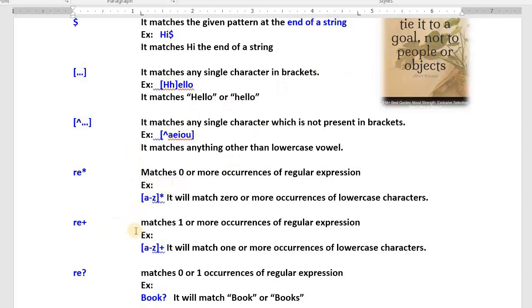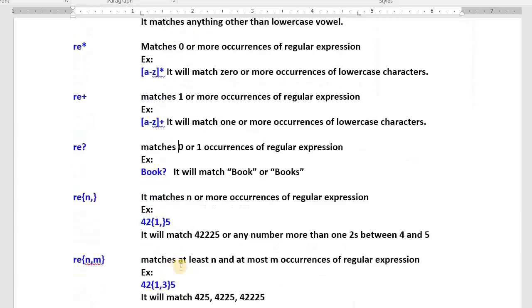But if I write H plus, matches compulsory H must be there and more occurrences of regular expression. That means A hyphen Z plus means compulsory one lowercase character followed by other characters. But here star means that word may start or may not, like that. I hope you understood. RE question mark.